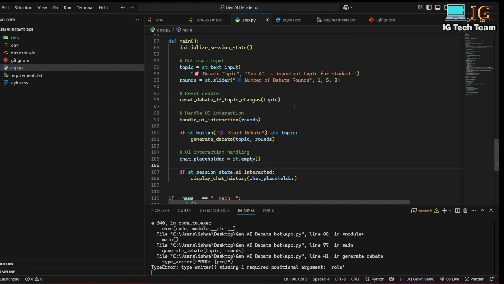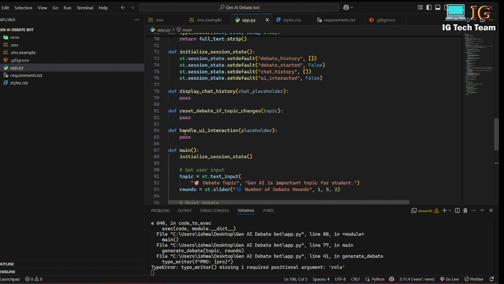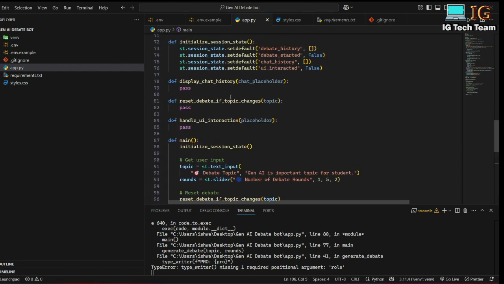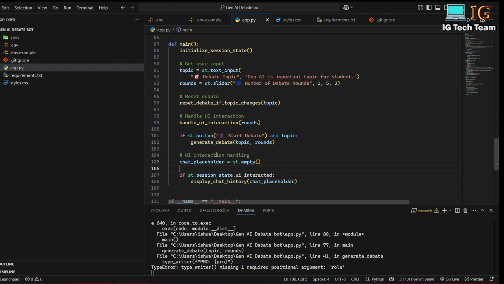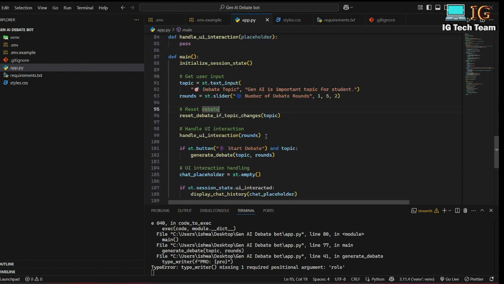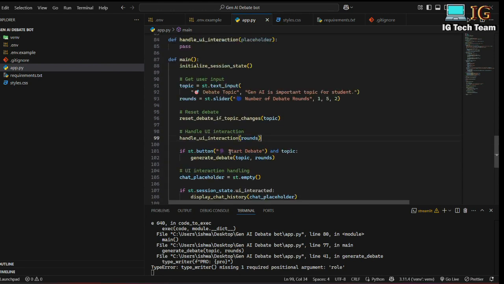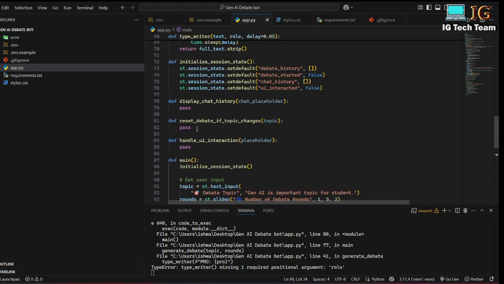So right now what I have done is I have added three functions: display chat history, reset debate if topic changes, and handle UI interaction. And I have called these functions from this main function, and here if I interact with the UI, I have to display the chat again, and I have to call this function when I define this topic and rounds, because this function will take topic and rounds. First of all, I will be completing this function, then it will be easy for me to explain the use of this function. So let me first complete this display chat history function.